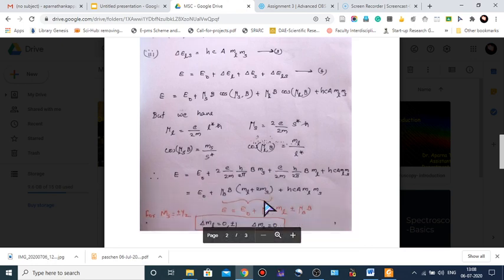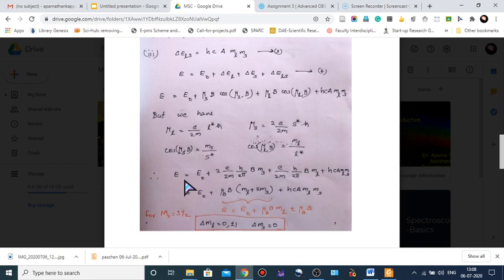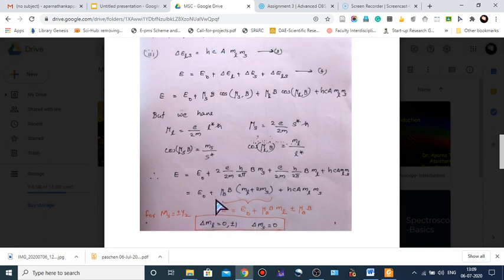Combining these equations and substituting the values for the magnetic moments, we get E equals E0 plus e by 2m h cut B MS times 2 plus e by 2m h cut B ML plus hcA ML MS. That is, E equals E0 plus mu B B (ML plus 2MS) plus hcA ML MS.